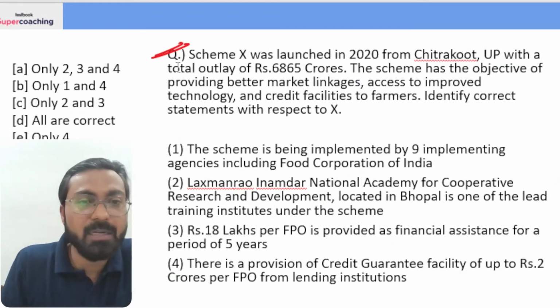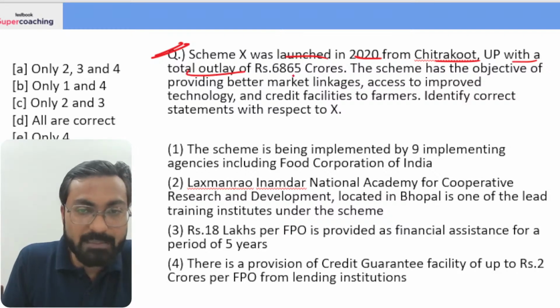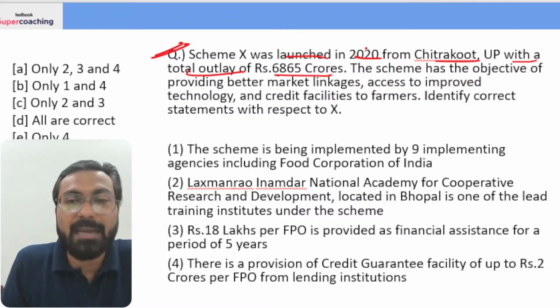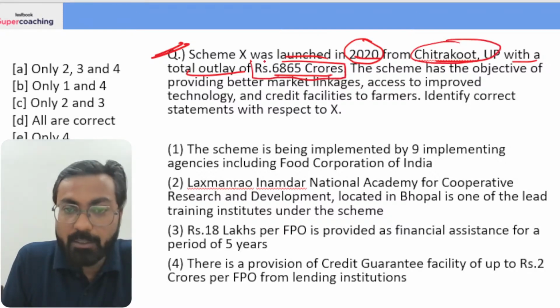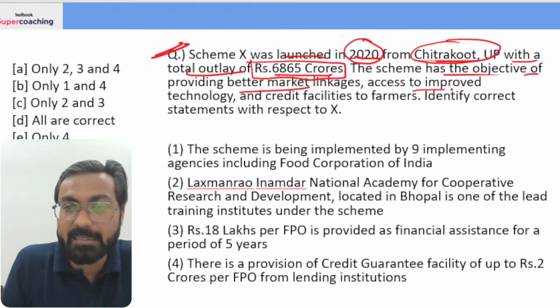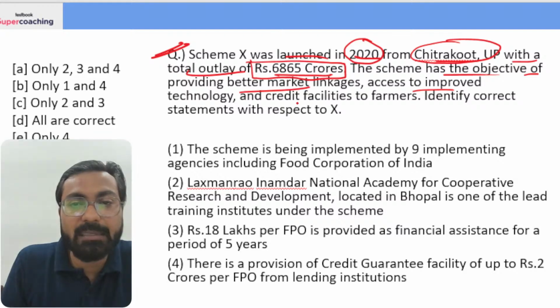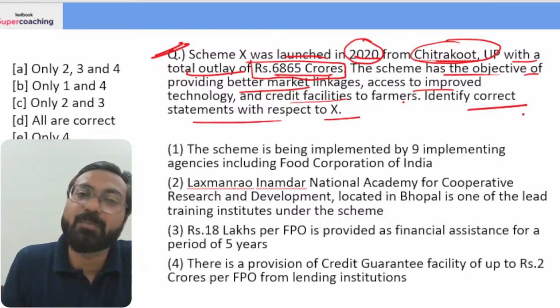चलिए क्वेश्चन नंबर जो भी है क्वेश्चन पे ध्यान देते हैं. स्कीम एक्स वाज लॉन्च इन 2020 फ्रॉम चित्रकूट यूपी विद द टोटल outlay of 6865 करोड़. तो ऑलरेडी बहुत सारे हिंट है इसमें. 2020 लॉन्च ईयर, launch place, and total outlay 6865. The scheme has the objective of providing better market linkages, access to improved technology and credit facilities to farmer. Right? Identify correct statements with respect to X.